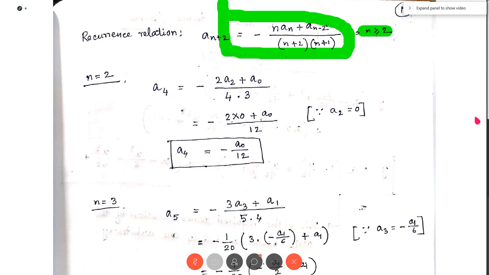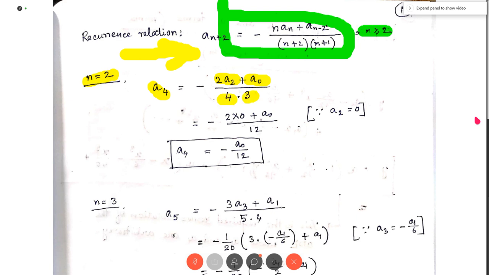Now for n equal to 2, put n equal to 2 here. We get a4 on the left hand side, a(n+2) being a(2+2), equal to n a n. So 2a2 minus a(2-2), that is a0, by (2+2)(2+1), that is 4 into 3.